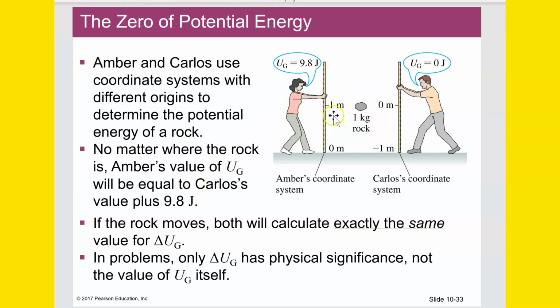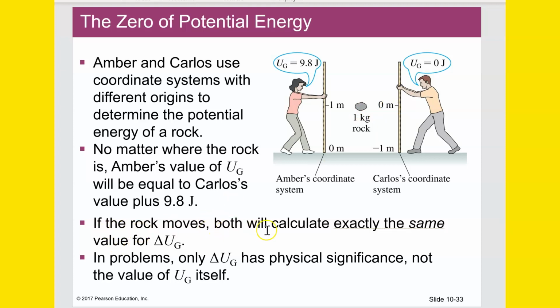Why is Amber's always 9.8 higher? Because it's a 1 kilogram rock raised 1 meter. So mgh would be 1 times 9.8 times 1. That's why she's got a potential energy that's 9.8 joules more than Carlos. Because for him, the rock is at a height of 0, the way he's defined the system.